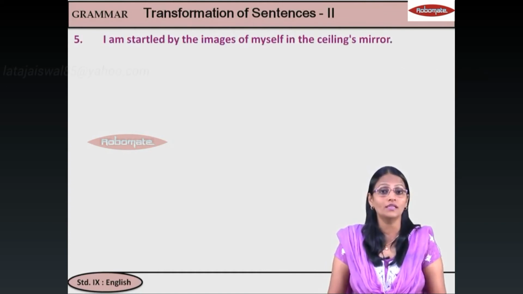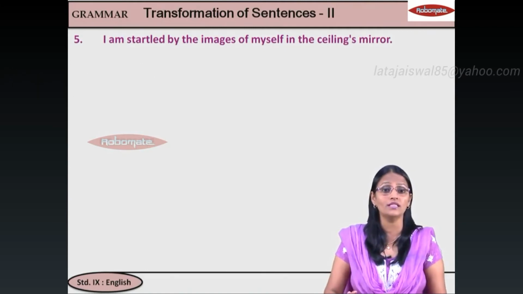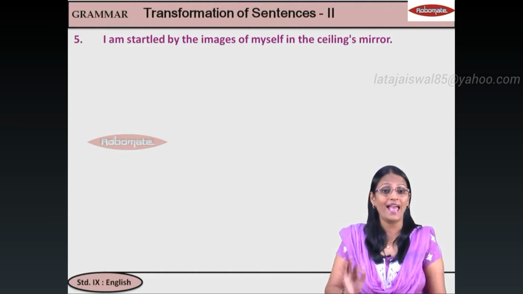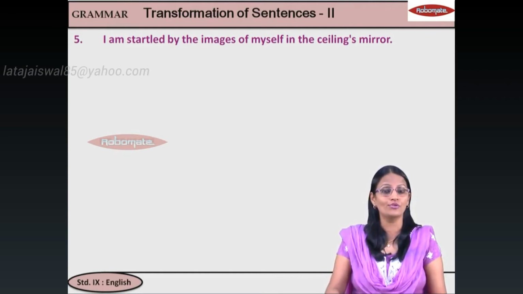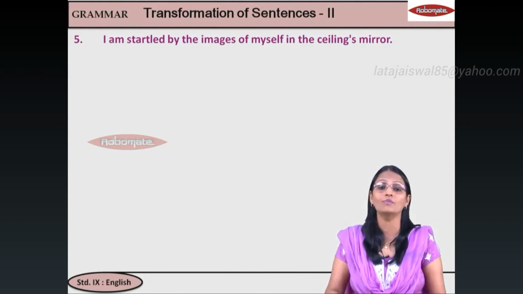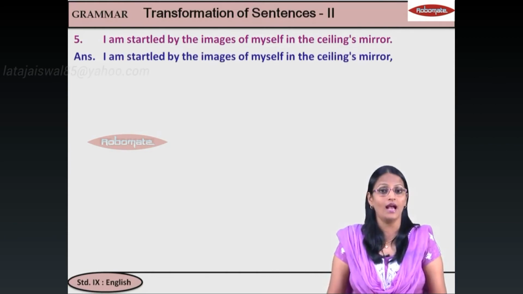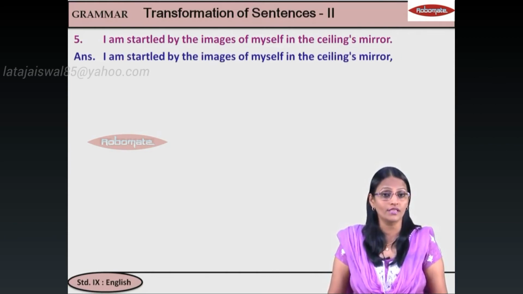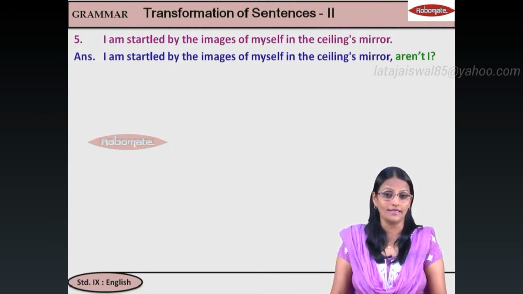I am startled by the images of myself in the ceiling mirror. Now, ये सब पढ़ने की जरूरत नहीं है. We are only concerned with verb. Am startled. Am is already an auxiliary. I'm going to use the same. But remember I said I am becomes aren't I. So the question tag will be, I am startled by the images of myself in the ceiling mirror, aren't I.